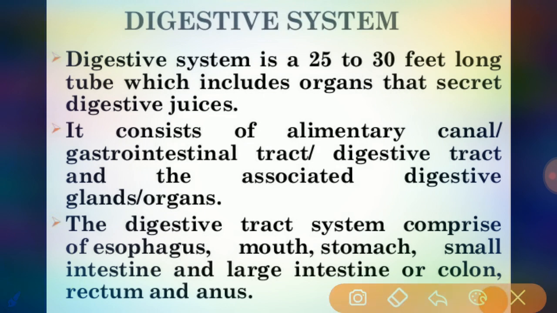The digestive system is a 25 to 30 feet long tube. We have seen measurements in meters: 5 to 7 meters, or 16.5 to 23 feet, and also 7 to 9 meters, or 23 to 29.5 feet.